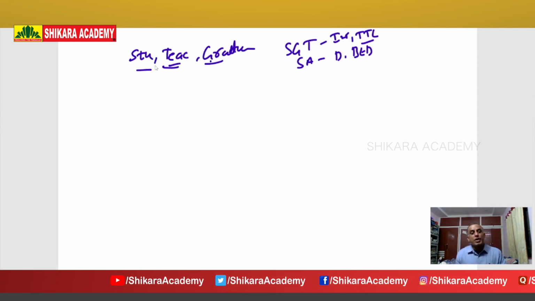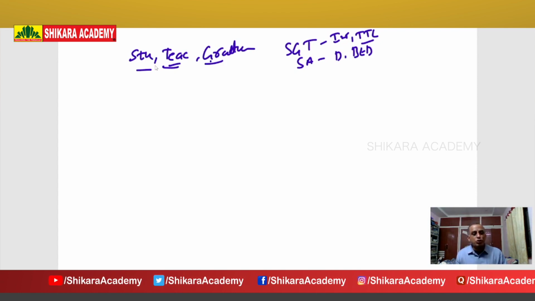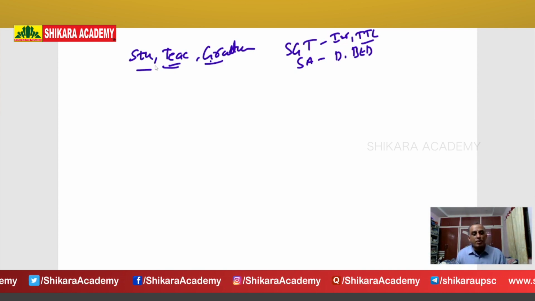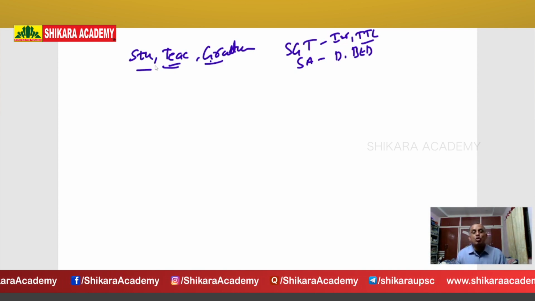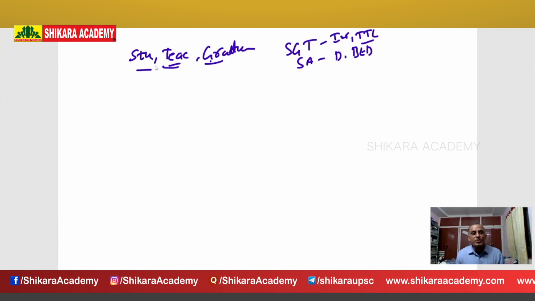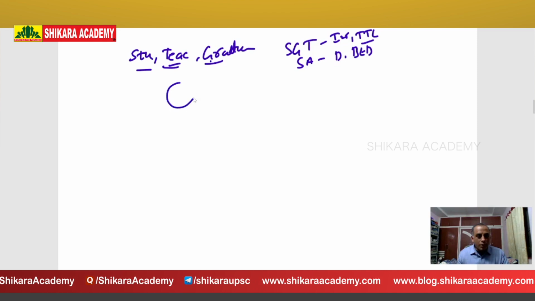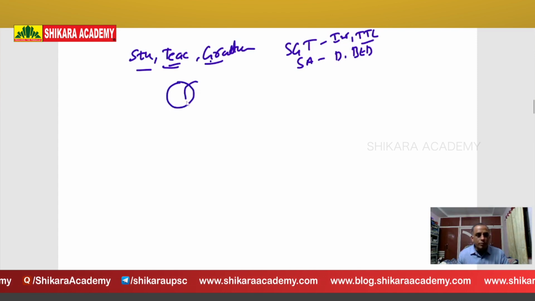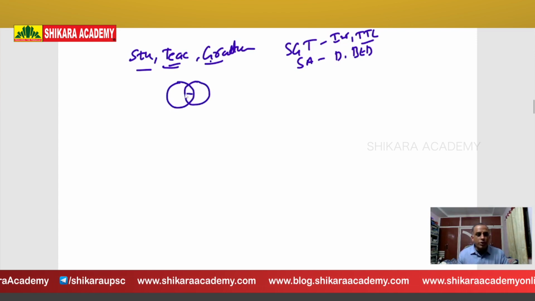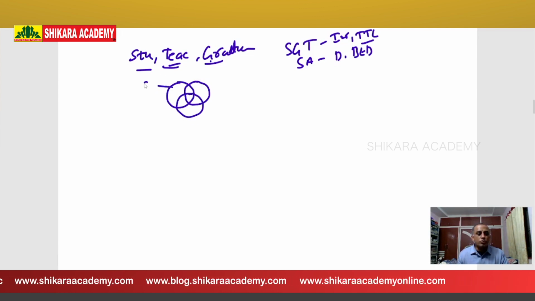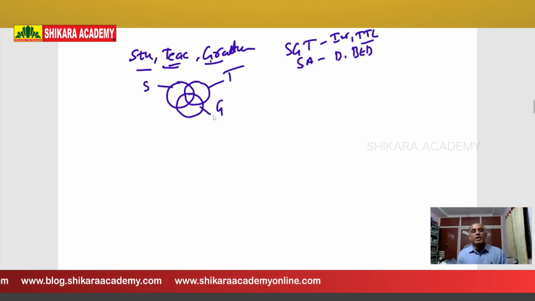Today, so many students, for example degree students or BTech students, attend their classes from morning to evening, and in the evening they take tuitions. Therefore, they are teachers. So some students are teachers. Then how to draw the diagram? Students, graduates, teachers. If you draw the diagram like this, then only you will get the full marks.